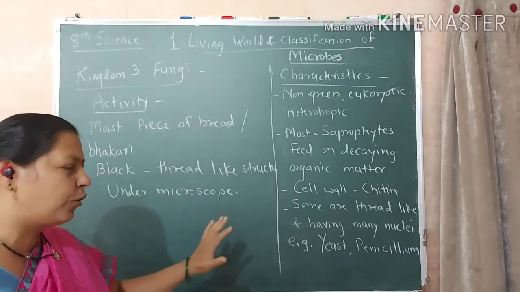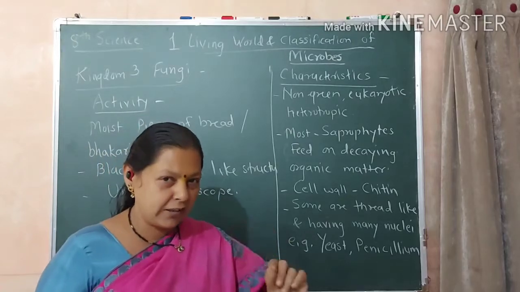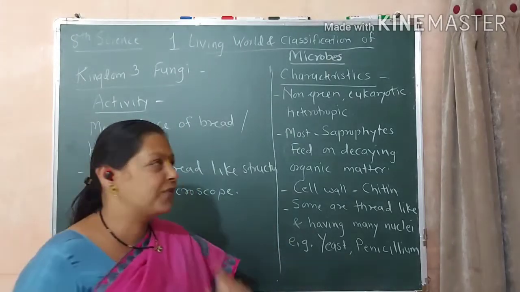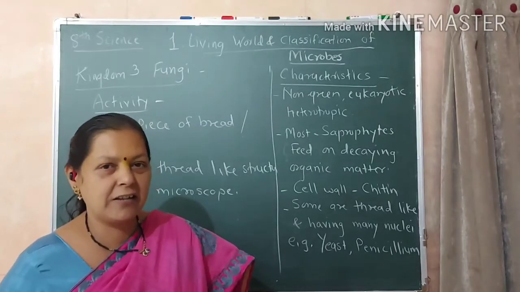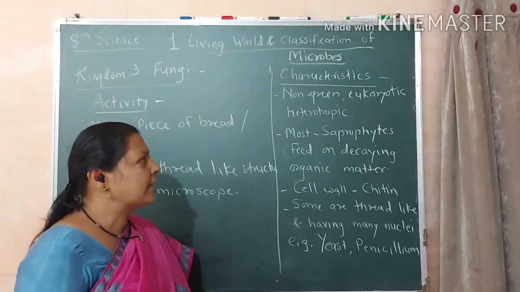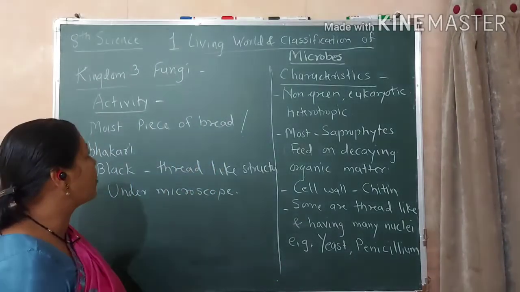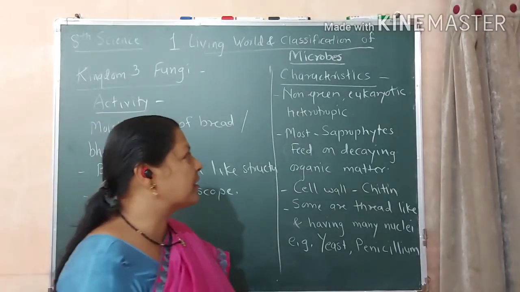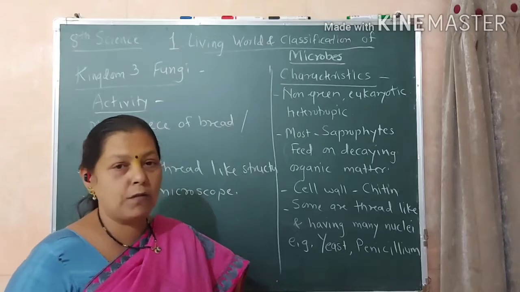And then we have to observe it under the microscope. हा जो thread-like structure आहे, we have to take the thread-like structure and observe it under the microscope. आणि मायक्रोस्कोपच्या खाली ऑब्झर्व्ह केल्यानंतर आपल्याला अशा पद्धतीने स्ट्रक्चर हे दिसतं. आता next is the characteristics of the fungi. Now first, that is, it is non-green, that is a lack of chloroplast, lack of chlorophyll.